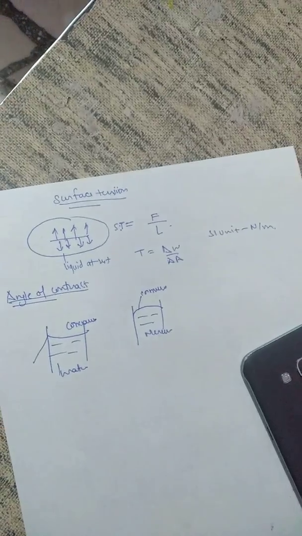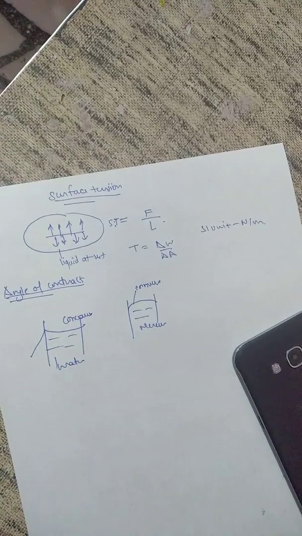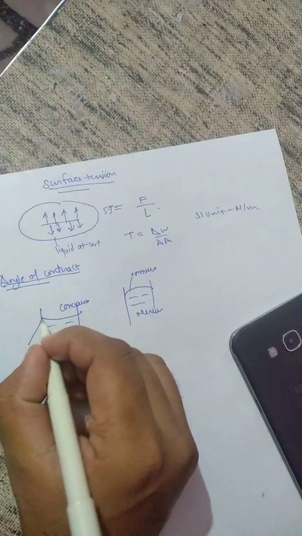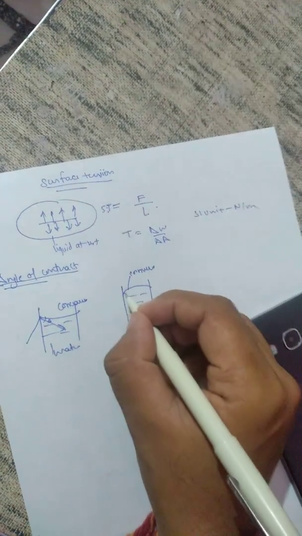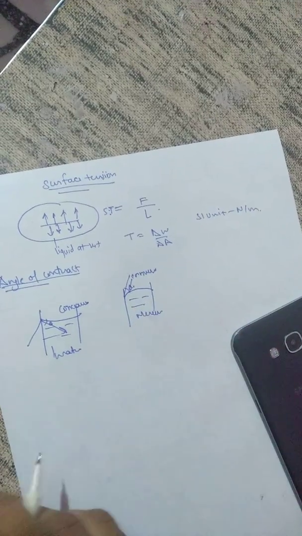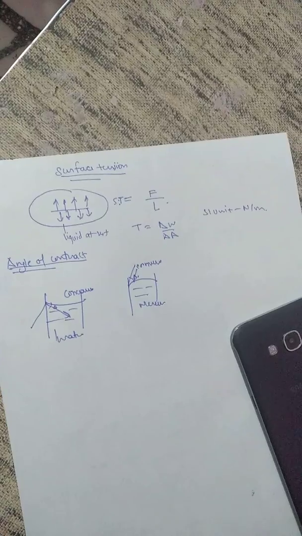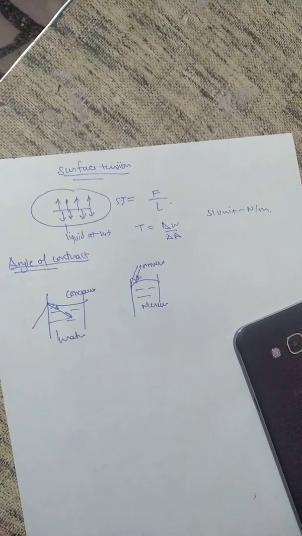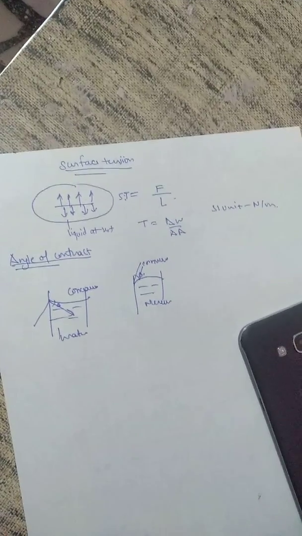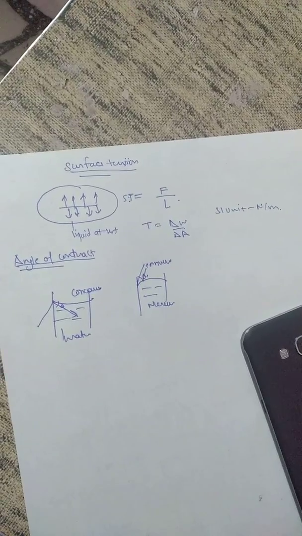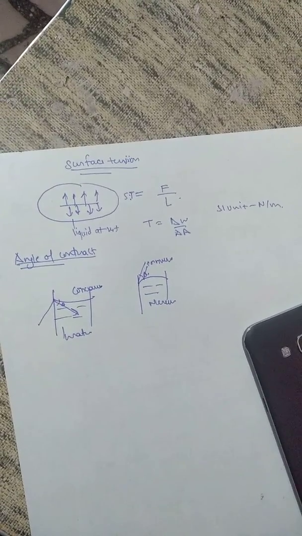The angle of contact between the solid and the liquid is defined as the angle made by the tangent to the liquid surface. Hence, the angle of contact between glass and water is very small, about 8 degrees, but the angle of mercury with glass is about 135 degrees.